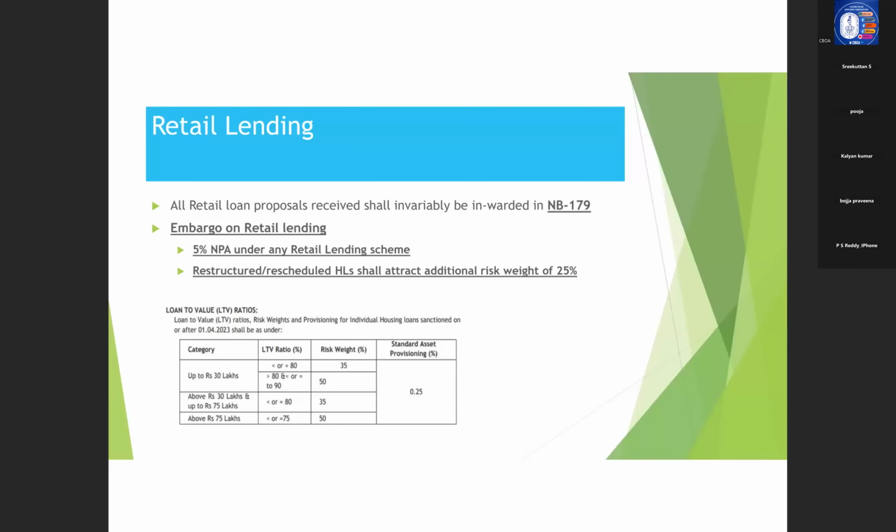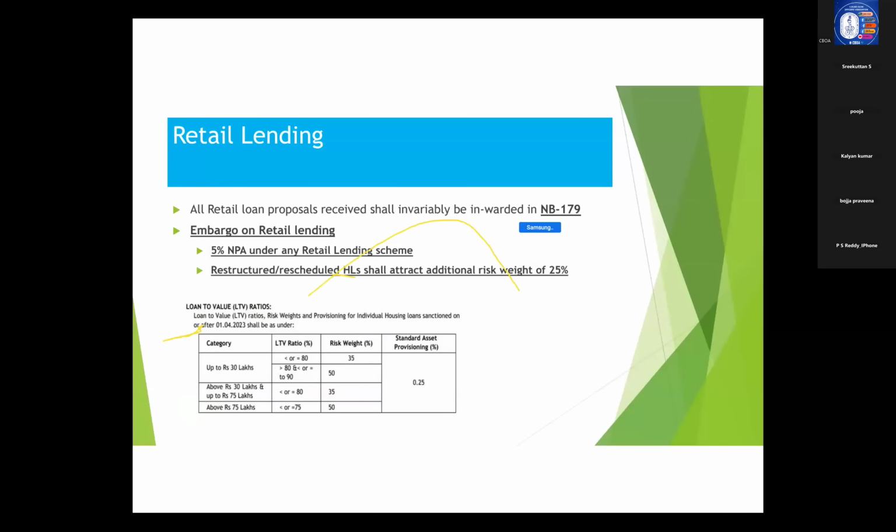So coming towards retail lending, the basic products with regard to retail lending, as you all know, are housing loan, vehicle loan, Canara Budget, or Canara Mortgage, all those things.